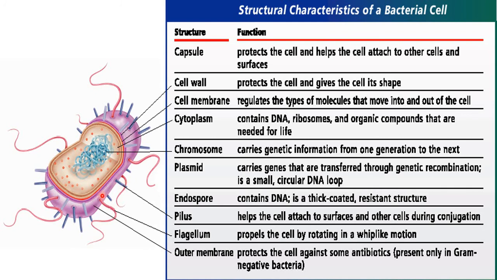These parts, these extensions, are known as pili. Pili are very important for the prokaryotic cell because they help the cell to attach to the surface of the environment surrounding it and to attach to other bacteria or archaea during what's called conjugation. We'll discuss it in a minute.